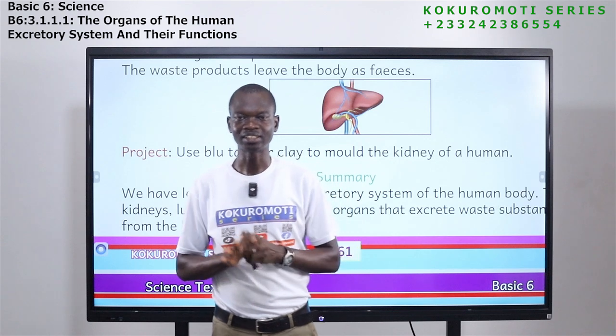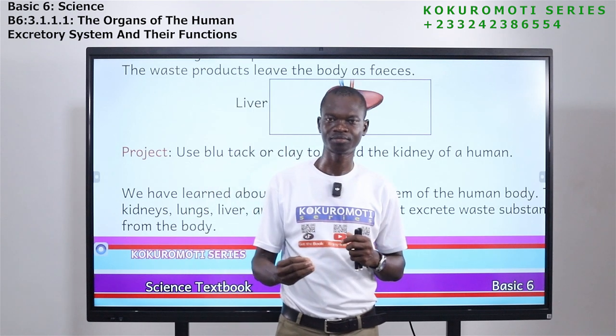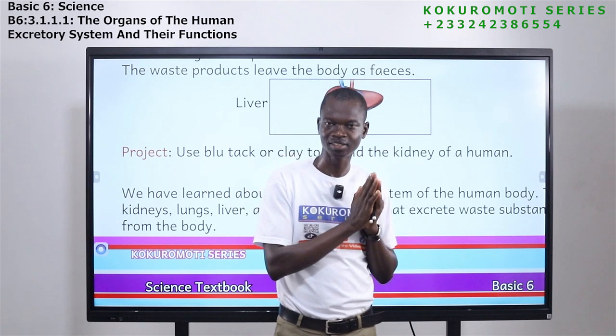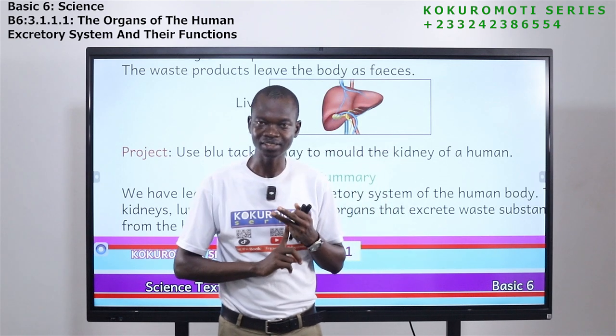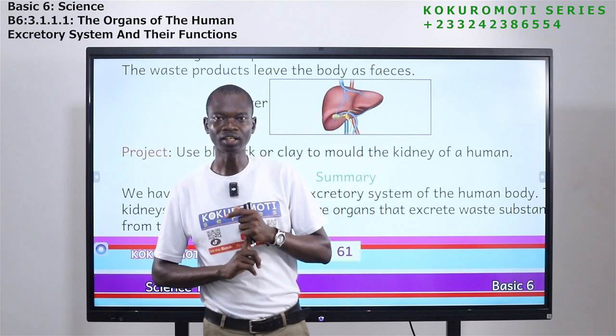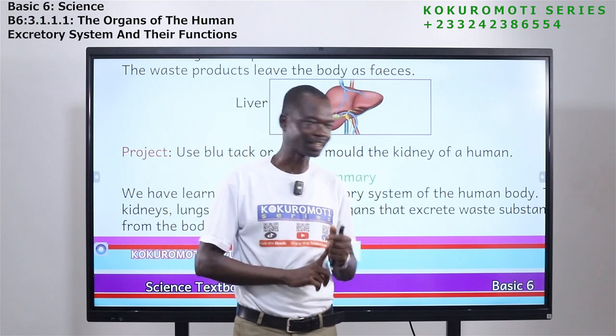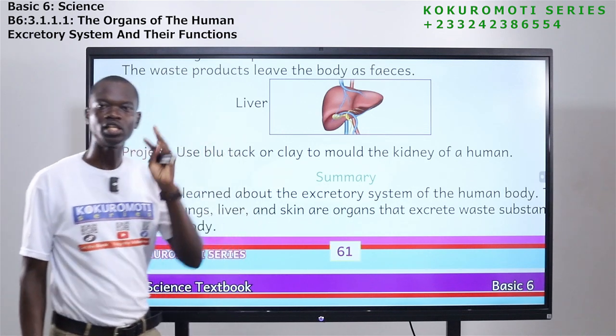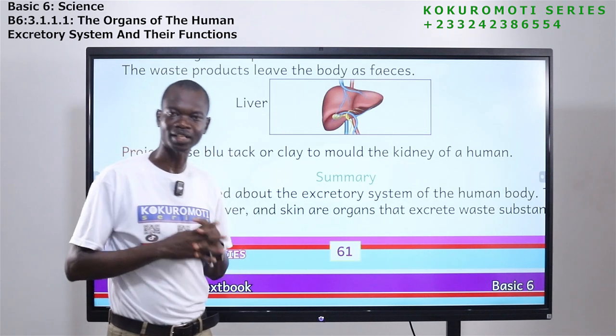Now we have seen that the excretory organ is made up of 4 organs. We have seen the kidneys, we have seen the skin, we have seen the lungs, and then we have seen the liver. They are 4. They all have what they remove from the body.